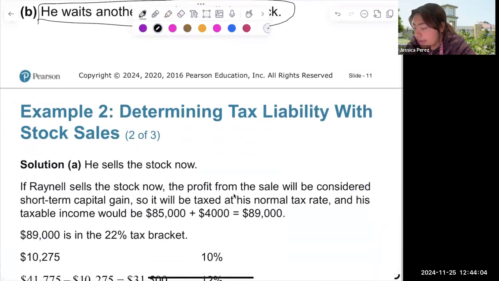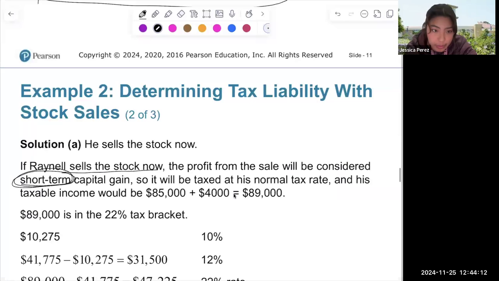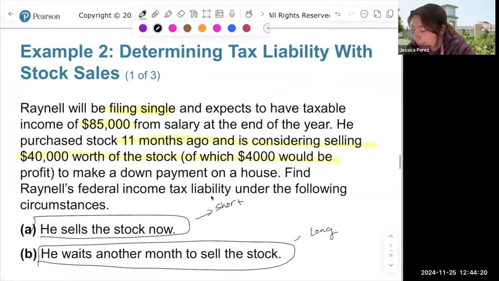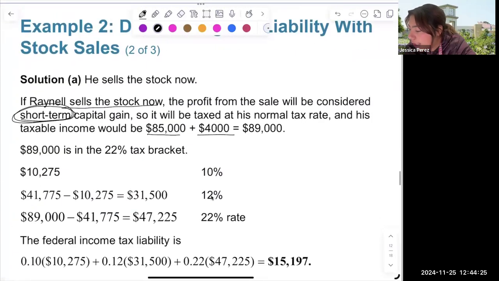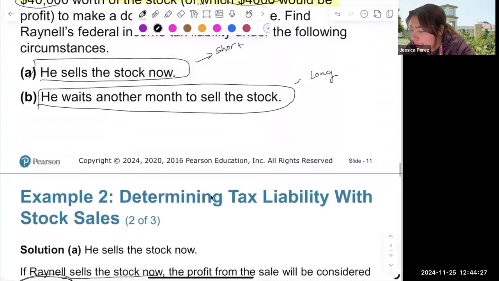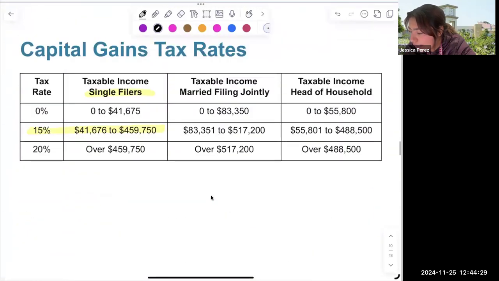So if Reynolds sells the stock now, the profit from the sale would be considered a short-term capital gain. So then that would be taxed at a normal rate, and his income would be 85,000. This is how much he makes annually, plus the 4,000, because that's how much he's going to get from the stock, 4,000 in profit. That would be 89,000. So 89,000, if we go back, 89,000.